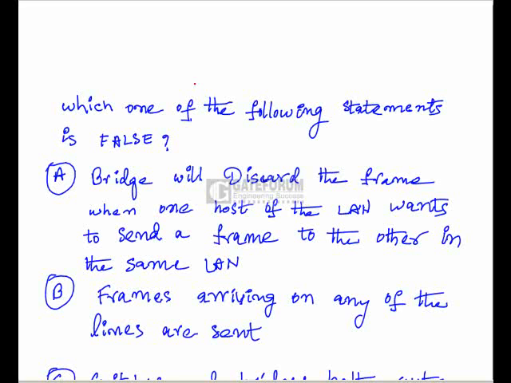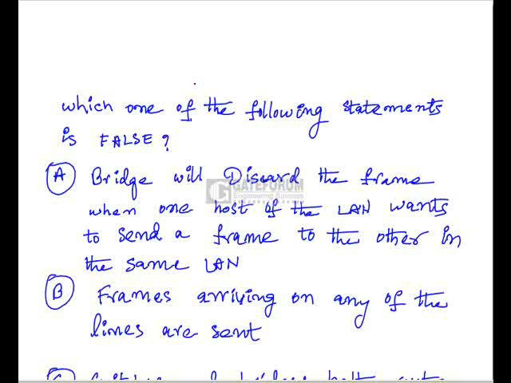So we need to find out the false statement. Here, option A is: bridge will discard the frame when one host of the LAN wants to send a frame to the other in the same LAN. Actually, the bridge is a device which will connect two or more LANs.